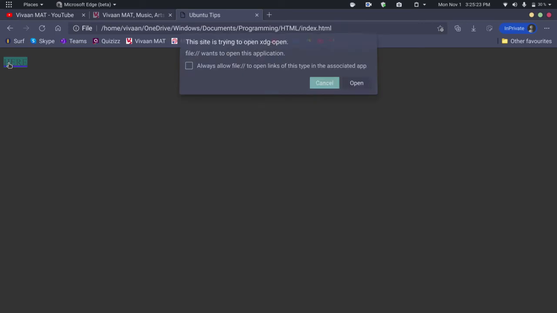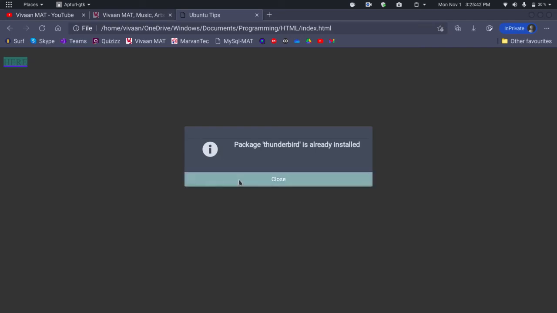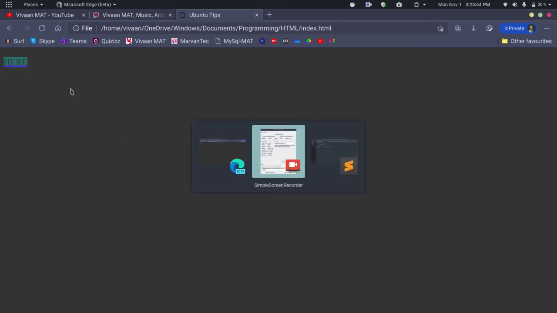For example, I have created one HTML document. I will click on this link and it will ask to open an application. When I open this, it will tell me the package Thunderbird is already installed. This is telling that the package Thunderbird, which I want to install through this link, is already installed on my system. So let's see how I did this.